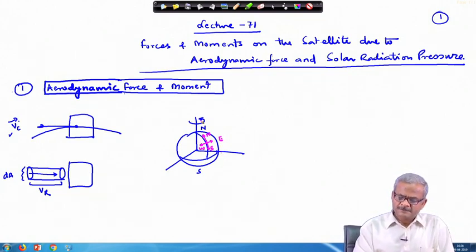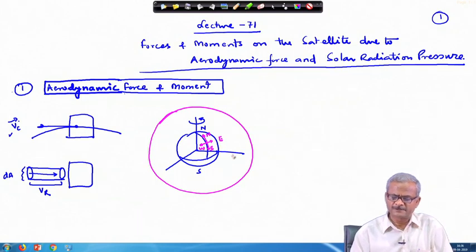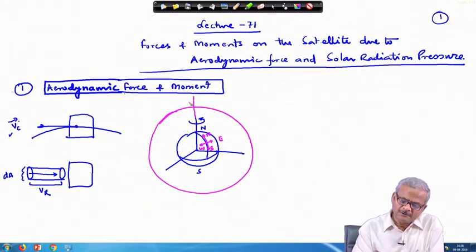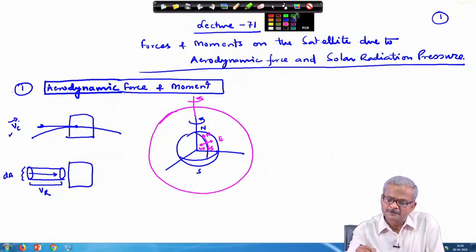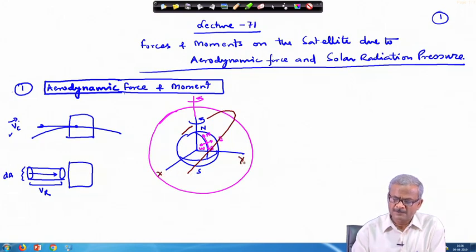As the earth is spinning on its axis, so does the atmosphere. Say this is a layer of atmosphere, I am showing it very thick, but it is not that thick. The atmosphere also rotates along with the earth, at almost the same angular velocity. So, depending on the inclination of the orbit, this is the orbit inclined with the x y z plane.